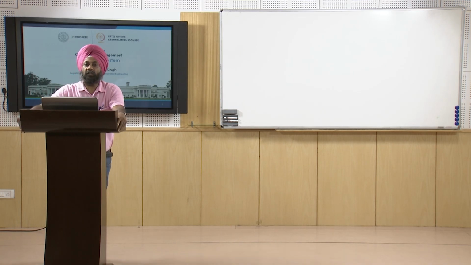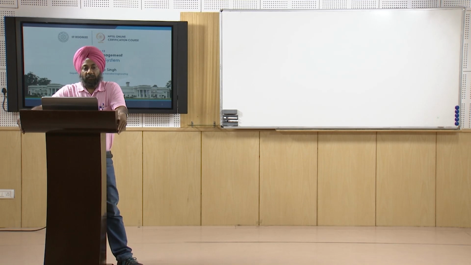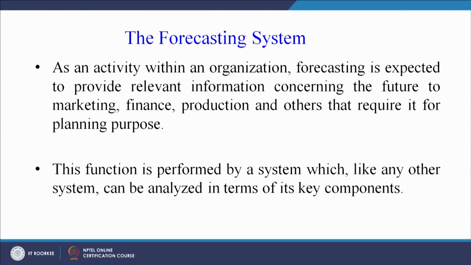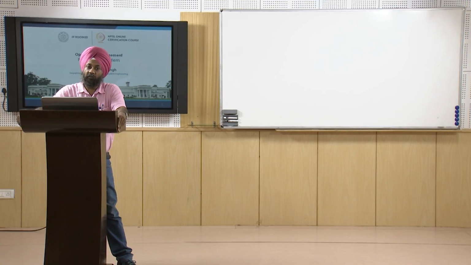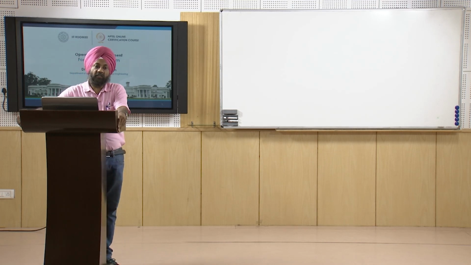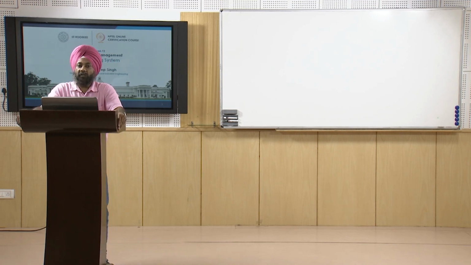Now, what is a forecasting system? As an activity within an organization, forecasting is expected to provide relevant information concerning the future. So, our forecasting activity is required to give us relevant information regarding the future, so that marketing, finance, production and others can make use of this information for their planning purposes.